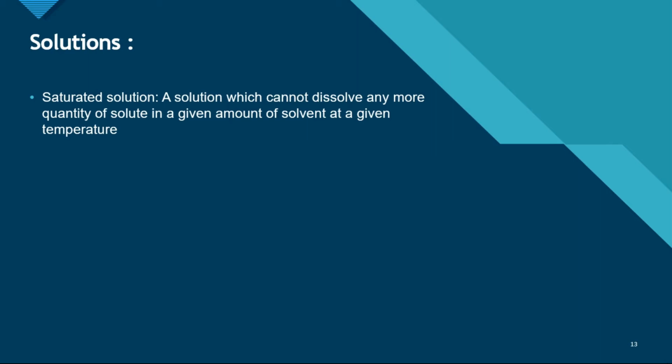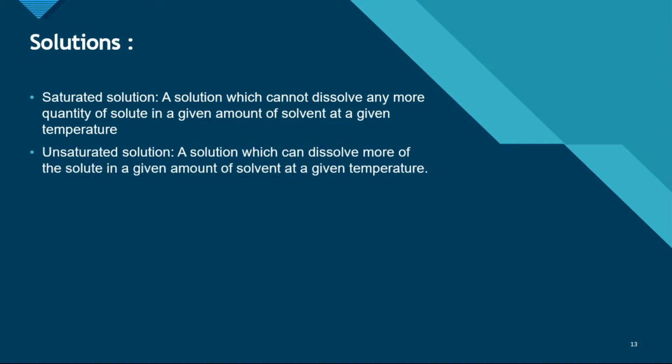If the temperature is increased, more solute can be added. Unsaturated solution is a solution which can dissolve more of the solute in the given amount of solvent at a given temperature. That means more solute can be added to the solvent to form a saturated solution at the given temperature. Then comes supersaturated solution, a solution which contains more of the solute than what is present in the saturated solution at the particular temperature.